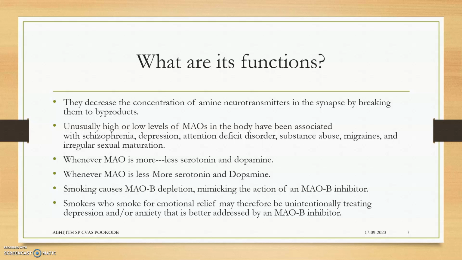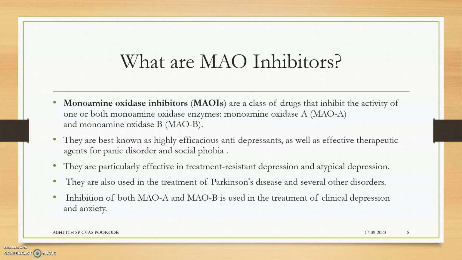So it's a fact. What are MAO inhibitors? Now we have to be very careful when we are dealing with MAO inhibitors. MAO inhibitors are a class of drugs that inhibit the activity of one or both MAO, that is, the two isoforms present. It can either act selectively or it can act non-selectively.